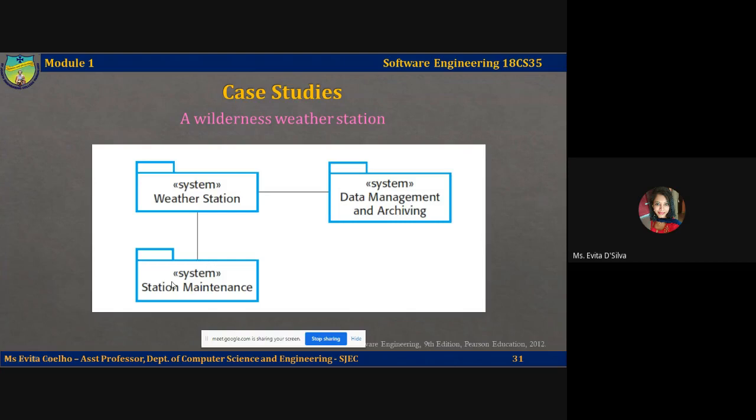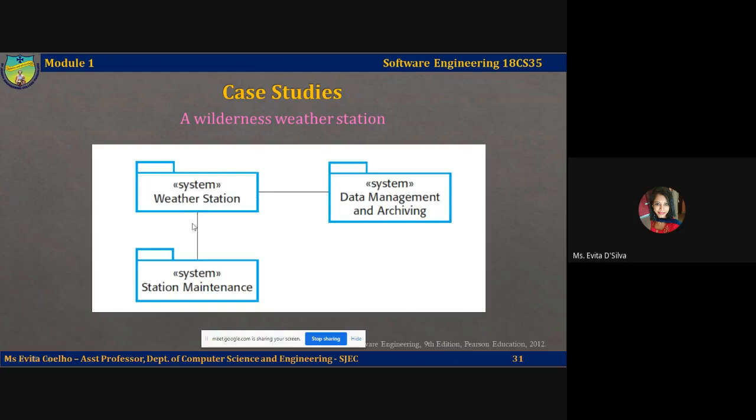So this is actually the maintenance unit. This is just one weather station, but there will be hundreds and thousands of weather stations deployed in a geographically inaccessible area. So the station maintenance will be connected to each of these weather stations. This is just one, but if there are 100, it will be connected to all these 100 weather stations, and it will continuously monitor the health of this weather station because it's in the wilderness, not accessible for maintenance easily.